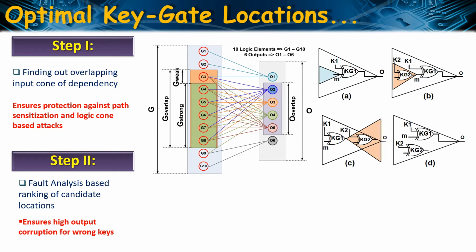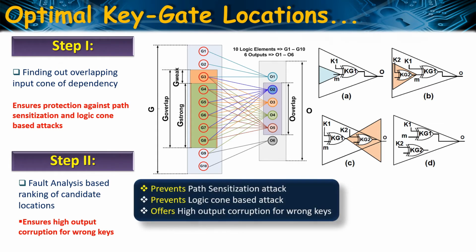Here, these are the outputs of a circuit and these are the different logic elements. We search the input logic cone of each of the outputs and try to find the largest overlapping input logic cone. In this example, G strong is the largest overlapping input logic cone. If we insert the key gates in the G strong region, then the input logic cone of any output of the circuit would contain either all or none of the key gates. Also, all the key gates will be dependent on the remaining key gates. These two properties ensure protection against path sensitization and logic cone based attacks.